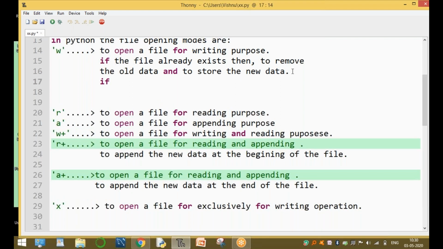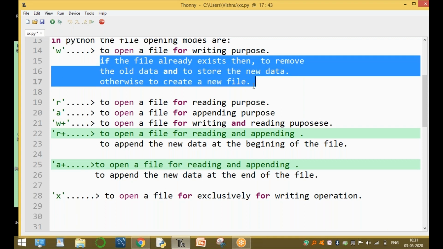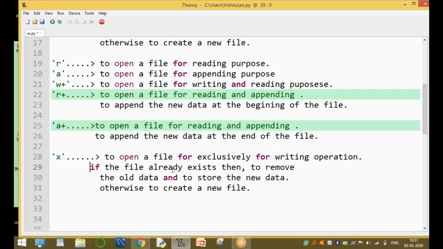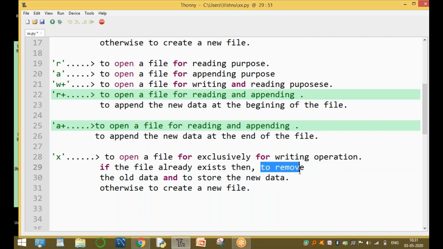Otherwise, it creates a new file. If the file is not existing, then create a new file. Here, same as W mode, X is also only for writing. If the file already exists, then in W mode it removes the old data and stores the new data.